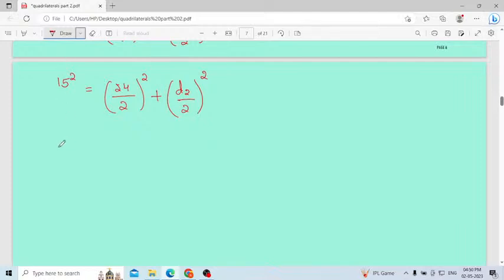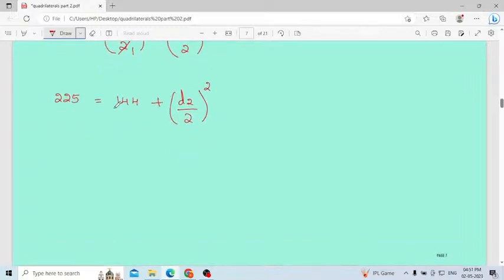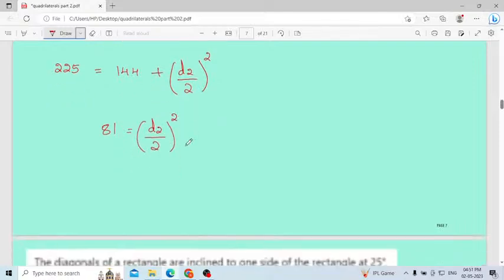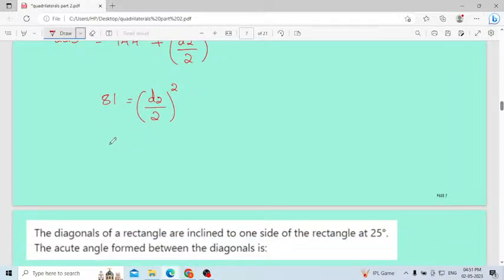Okay, solve. 15 square is nothing but 225. 24, this cancels better. 2 ones are 2, 12s are 12 square, means 144, plus (d2 by 2) whole square. Then 225 minus 144, you will get 81. It will be equal to (d2 by 2) whole square. Tell me the value of d2. Anyone? Here 81, I can write it as 9 square.